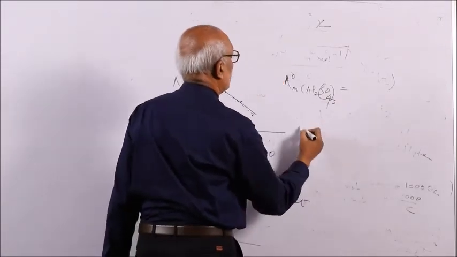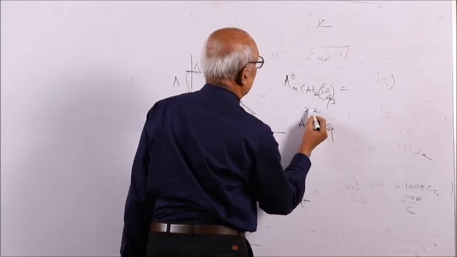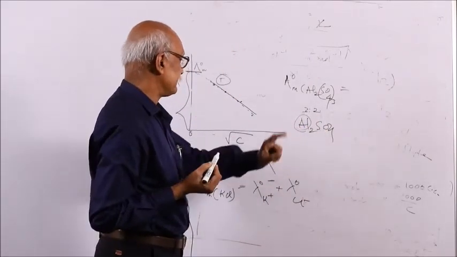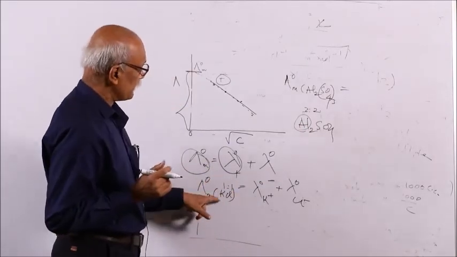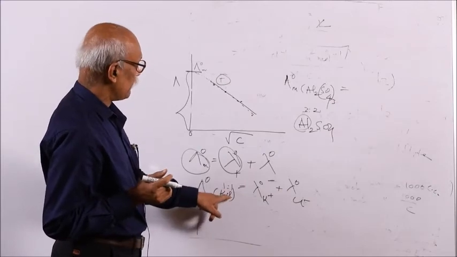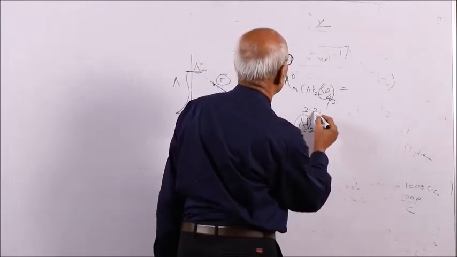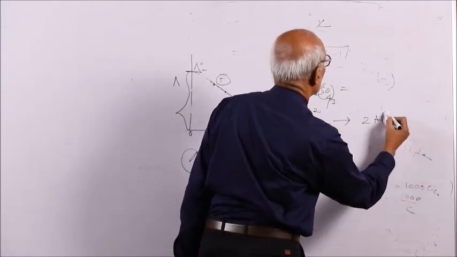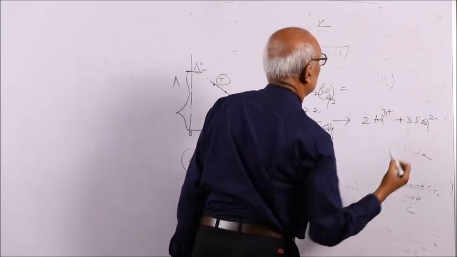So here aluminium sulfate is a 3,2 electrolyte. The valence is 3, this valence is 2, that is a 3,2 electrolyte. Potassium chloride is called a 1,1 electrolyte. Potassium has valency 1, your anion has also valency 1, that is called a 1,1 electrolyte. This is called a 3,2 electrolyte, and on dissociation, that is 2 moles of aluminium 3 plus and 3 moles of sulfate 2 minus.